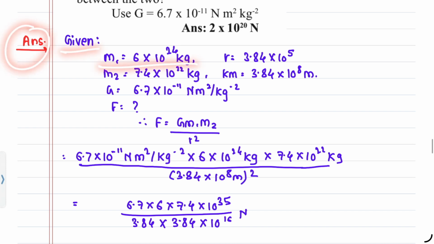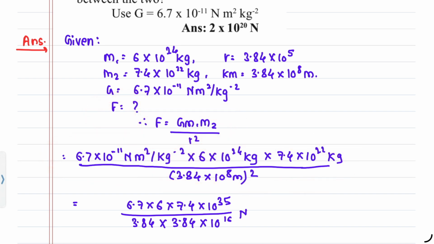Given m1 is equal to 6 into 10 raised to 24 kg, m2 is equal to 7.4 into 10 raised to 22 kg, r is equal to 3.84 into 10 raised to 5 kilometer, equal to 3.84 into 10 raised to 8 meter, G is equal to 6.7 into 10 raised to minus 11 Newton meter square per kg square. F is equal to what? F is equal to G m1 m2 upon r square.